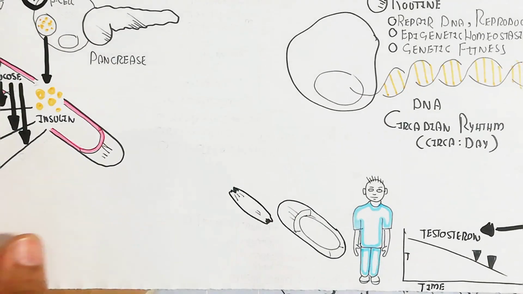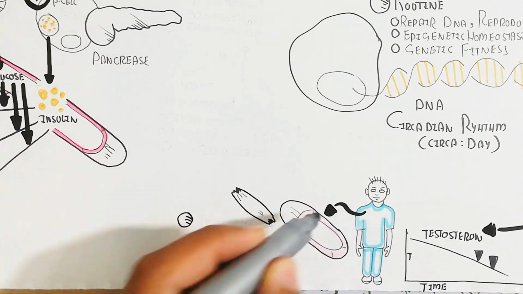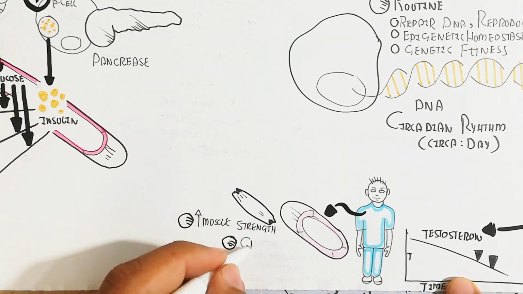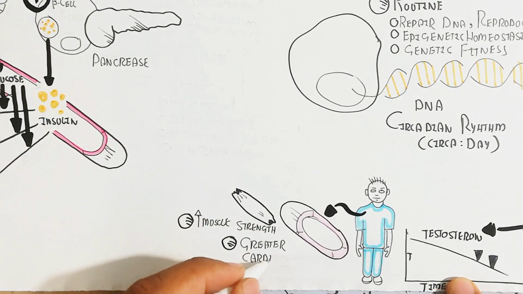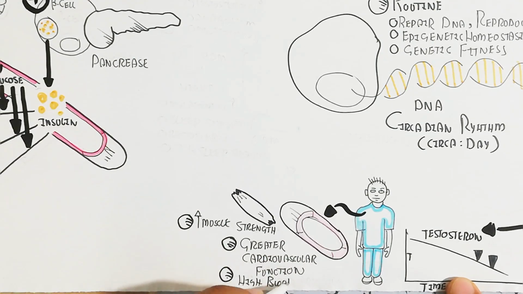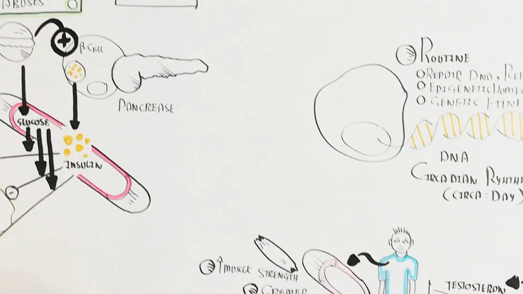Testosterone decline leads to decreased muscle strength, but at this time muscle strength is increased before the decline of testosterone, with greater cardiovascular function and high blood pressure.